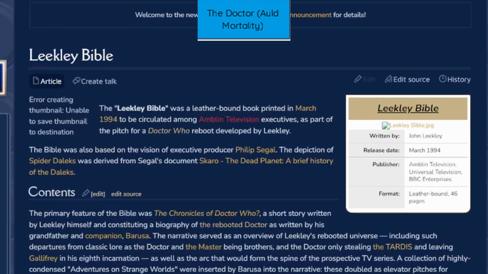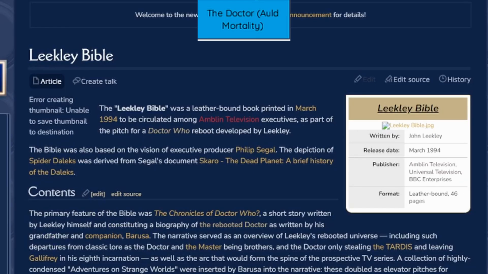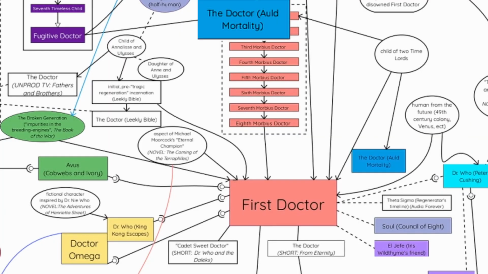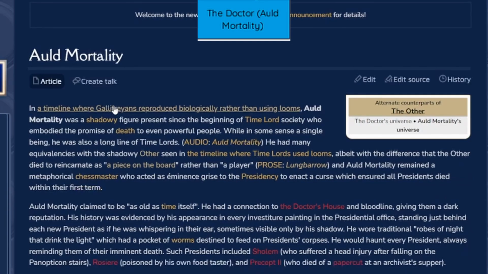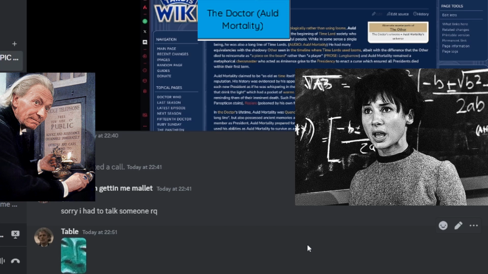Auld Morality. If I remember correctly, I think I actually have that one. This is a Doctor side note, where the Doctor and Susan never left Gallifrey.